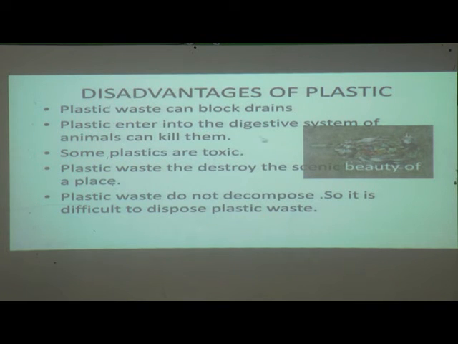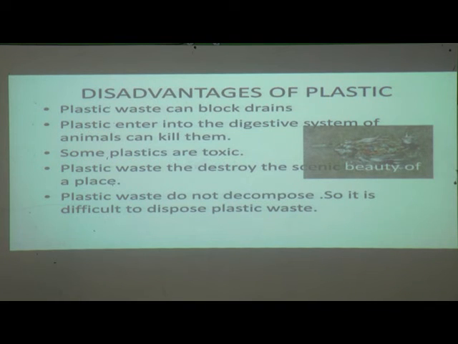So when plastic enters the digestive system of animals, it can kill them. Animals don't know which thing is useful for their digestion and which is not. Only human beings can classify things as harmful or not. Animals are not aware of this, so they eat these things and suffer.